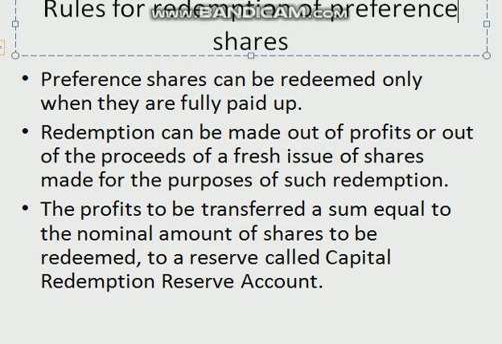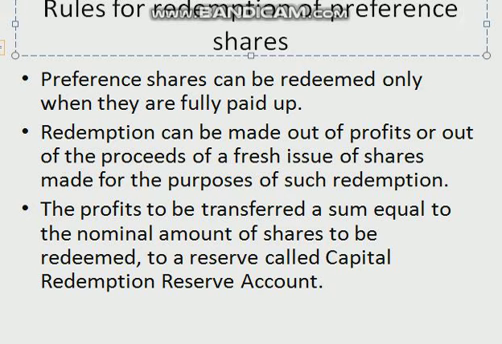full amount of the preference shares, but the amount of one or more calls is not paid by a few shareholders, then the company cannot stop the redemption procedure only because of a few shareholders who could not make the payment of call money. And where such shares are proposed to be redeemed out of the profits of the company, then such profits, a sum equal to the nominal amount of the shares to be redeemed, must be transferred to a reserve